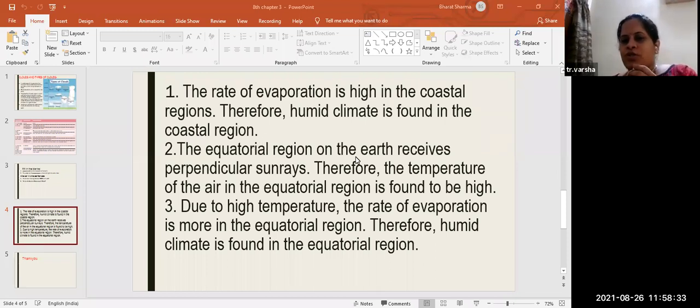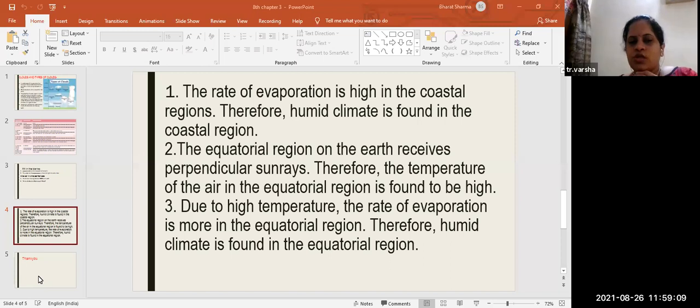The equatorial region on the earth receives perpendicular sun rays. Therefore, the temperature of air in the equatorial region is found to be high. Why is the temperature found high? You can give this, okay? Because of the high temperature, the rate of evaporation is more in the equatorial region. Therefore, the humid climate is found in that equatorial region.